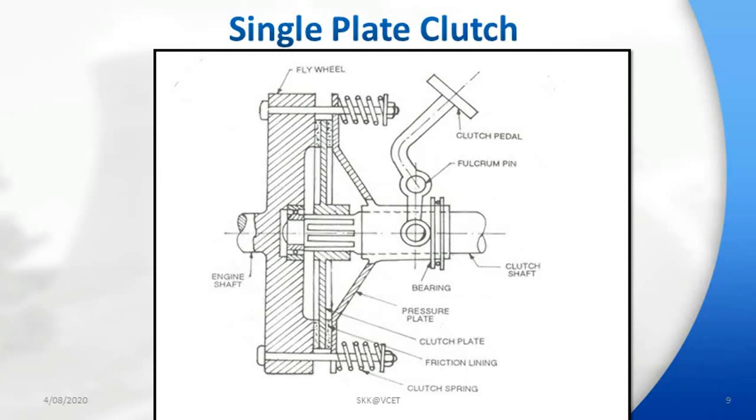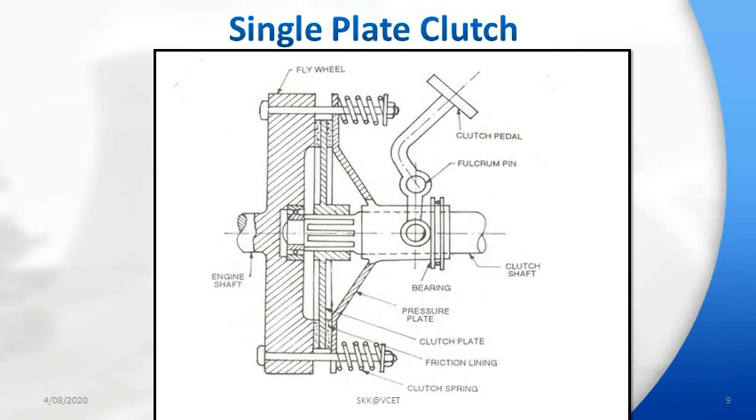The friction plate hub is attached to the shaft by means of splines. Thus, it is free to slide over it. The friction material on both sides of the clutch plate provides friction surface for the power transmission between engine shaft and the clutch shaft. Since the driven assembly has only one clutch plate, this type is called single plate clutch. A clutch pedal is used to pull the pressure plate against the spring force for disengaging the clutch.